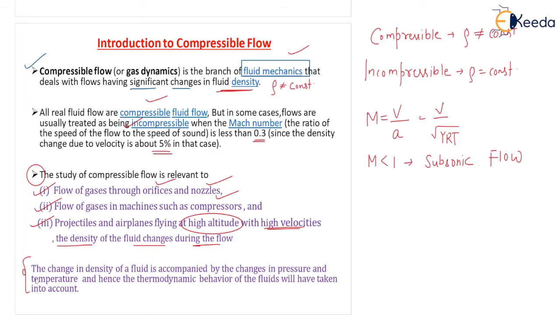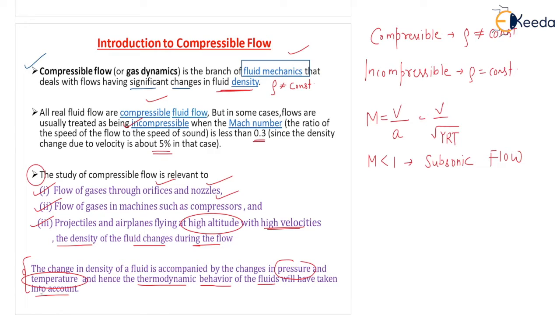What is given in the last note? The change in density of a fluid is accompanied by the change in pressure and temperature also. Very important point. The change in density of the fluid is accompanied by the changes in pressure and temperature, and hence thermodynamic behavior. When you talk about the pressure and temperature, definitely it's a thermodynamic property. So hence the thermodynamic behavior of the fluids will have to be taken into account. So we have to also look into the different changes in the thermodynamic properties like pressure, temperature, and volume, correct? So this we are going to see in the next section.